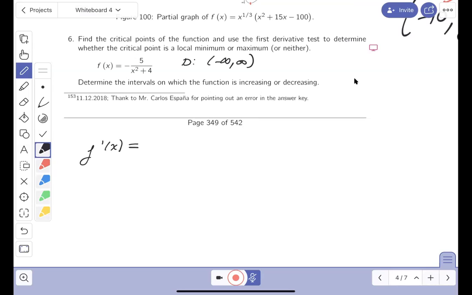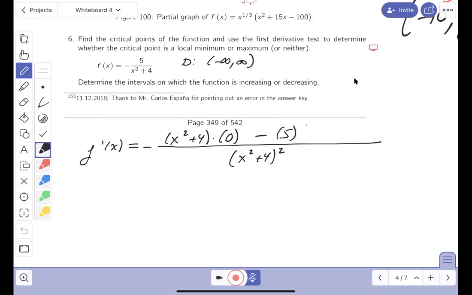Let me see if I can do that. Let me go on the side. I'm going to use the quotient rule. It's going to be x squared minus x squared plus 4 squared, x squared plus 4 times the derivative of 5, which is 0, minus 5 times the derivative of the bottom, which is 2x. I think I can write this down.